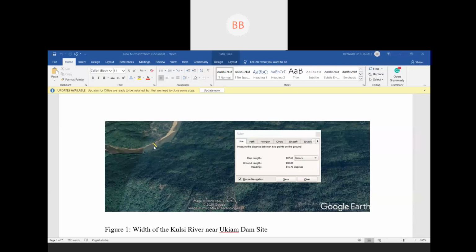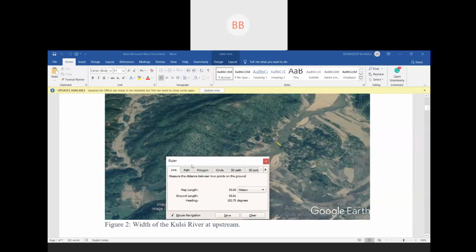If you travel some distance, we found that the width of the channel decreases to 93. So if you consider a natural channel, it's always non-prismatic. You cannot consider a prismatic channel. Some people do to simplify their calculations.